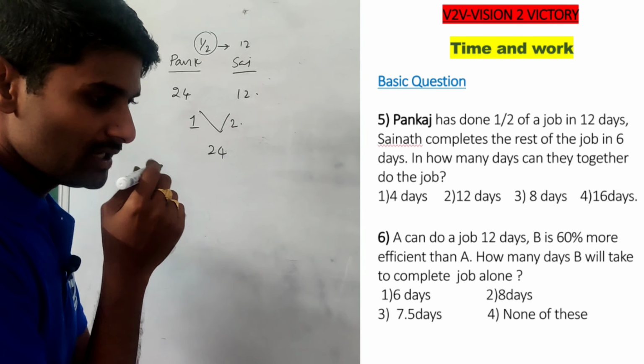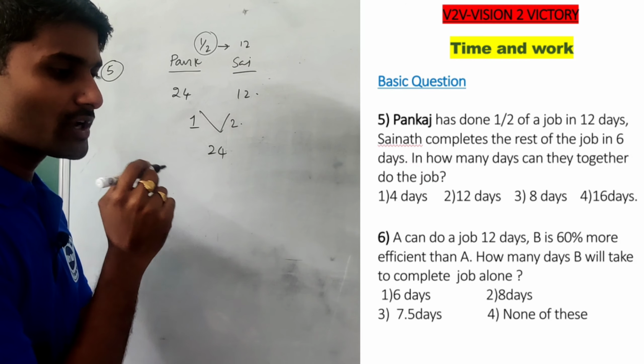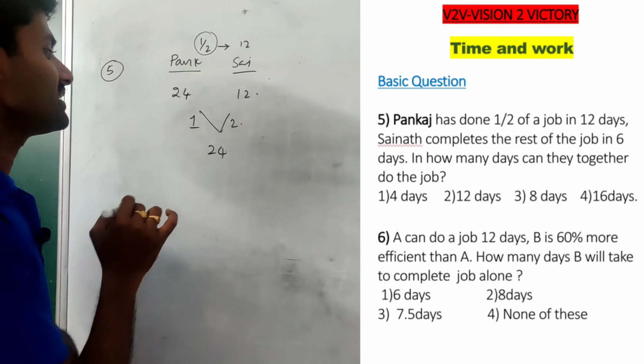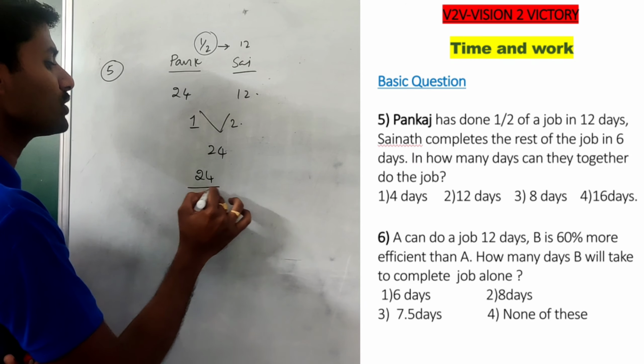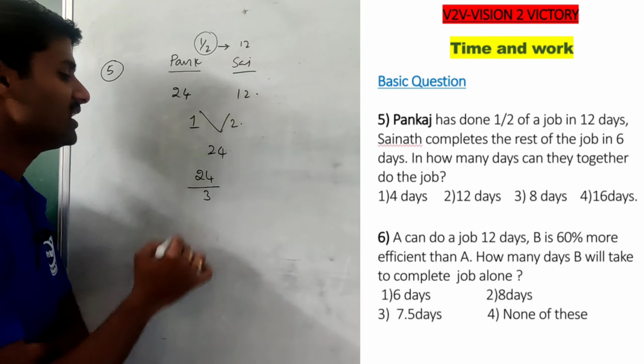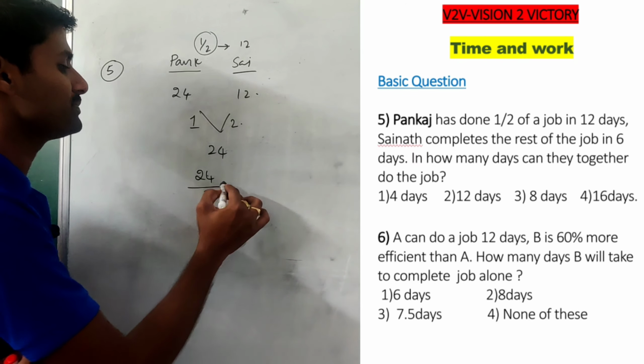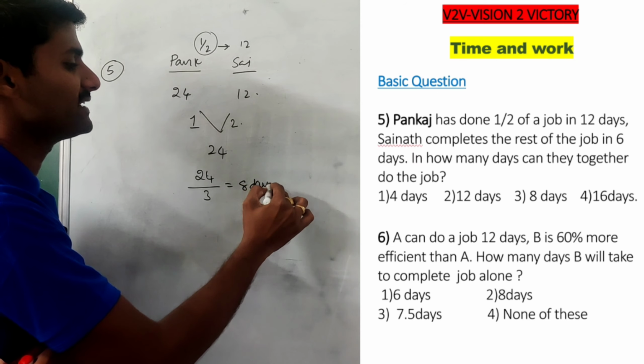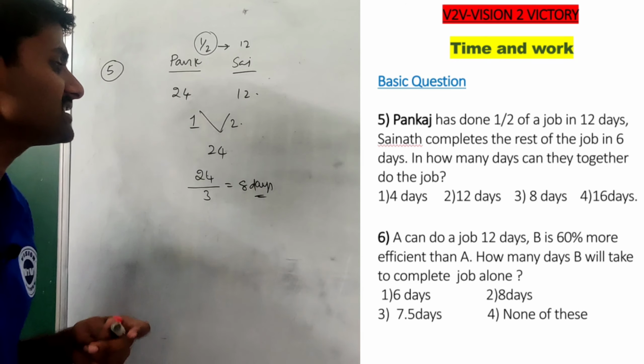Here is my question: if both are working together, how many days will the whole work take? If both are working together, they perform 3 units per day. We need to complete 24 units, so it takes only 8 days. So if both are working together, it takes 8 days.